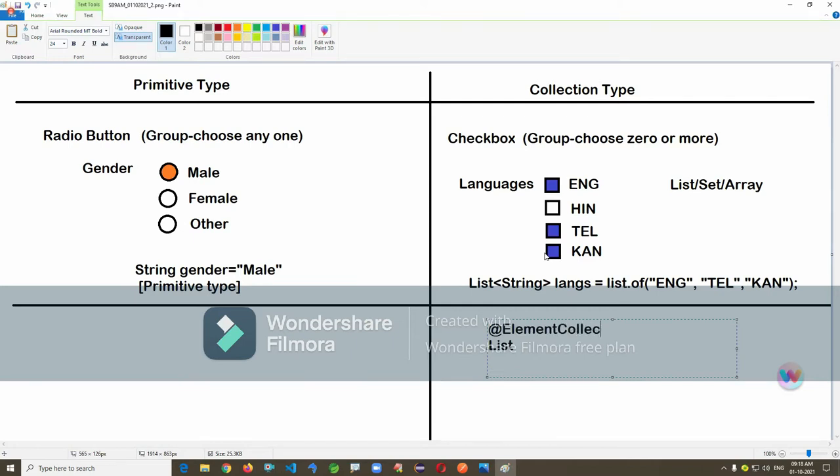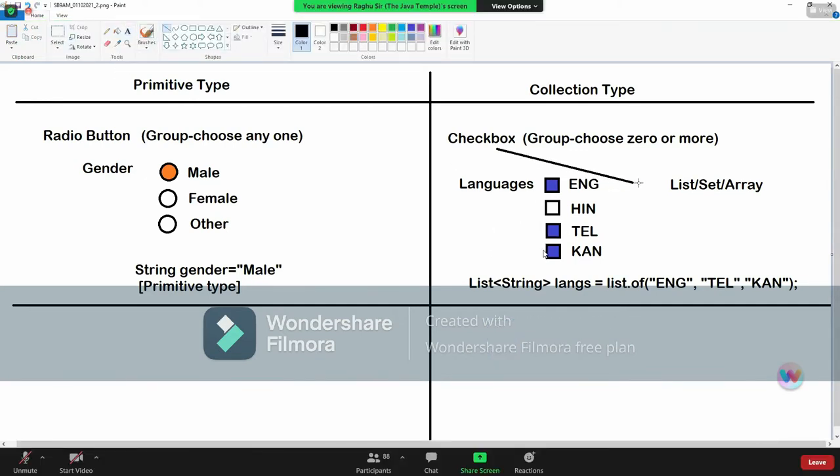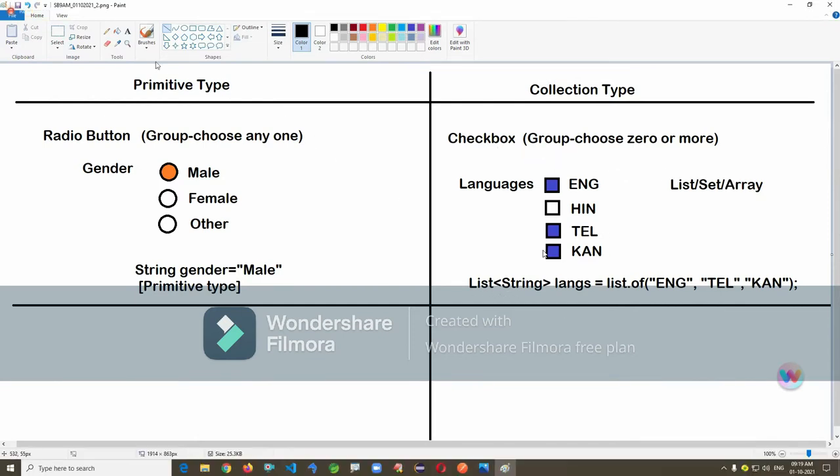Do you remember this annotation? Collections mapping, association mapping, element collection. List and set are supported, but array is not supported. So the possibilities for a checkbox can be list, set, or array. Recommended is list, but of course you can use anything.